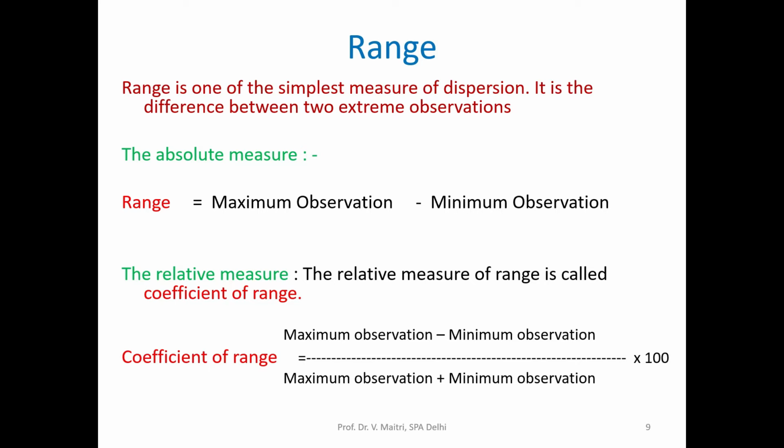And this is an absolute measure of the range. And the relative measure, which is also known as the coefficient of range, is maximum observation minus minimum observation divided by maximum observation plus minimum observation, multiplied by 100. That gives us the coefficient of range, and here as well the units are neutralized.